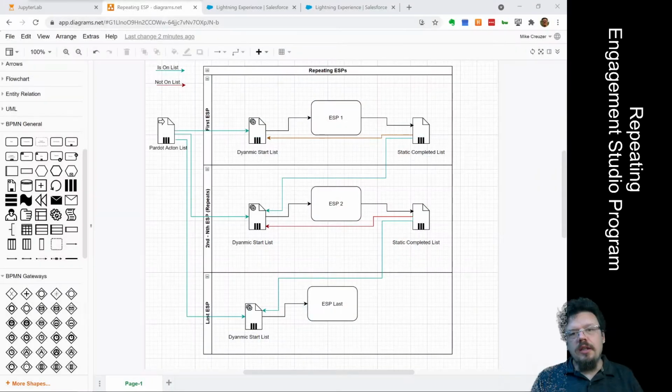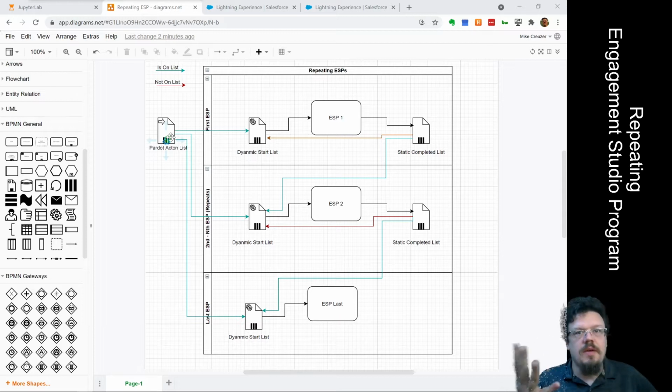What this would look like, here's a quick diagram. We would have a Pardot action list. That's the one hanging out here on the left, and this is a static list. When we want a prospect to do the thing that the Engagement Studio program is going to do, we add the prospect to this single static list. Then we have a bunch of dynamic lists and Engagement Studio programs that will basically take their turns at processing and actioning that static list.